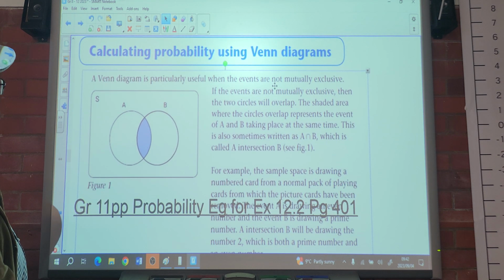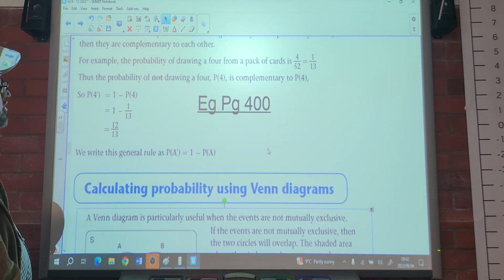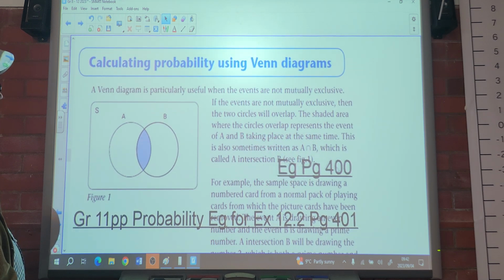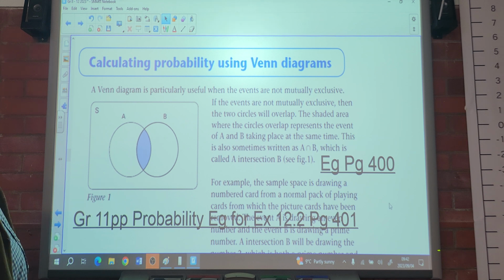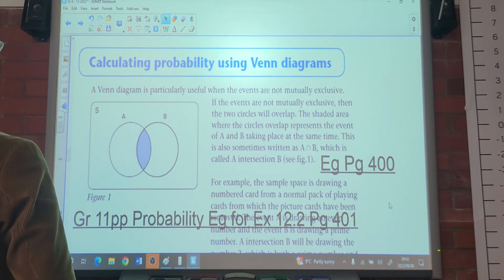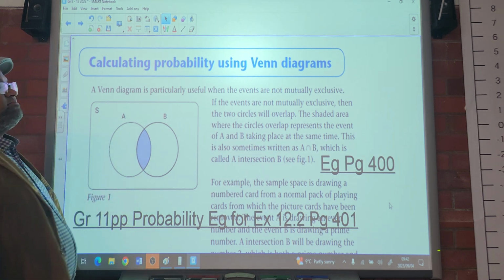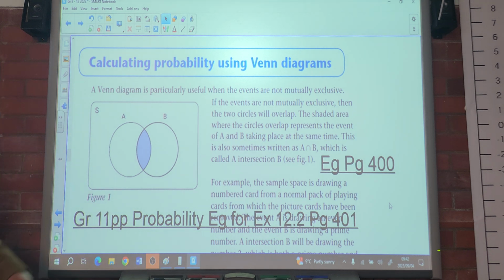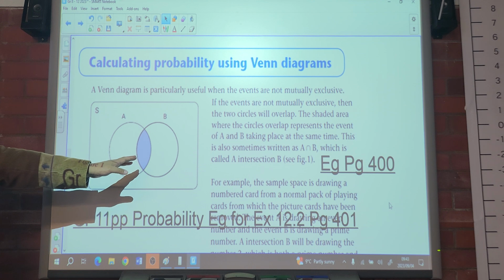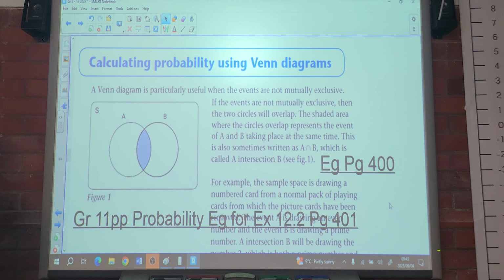Calculating probability from the Venn diagram. In exercise 12.2, here you are just shading. So let's go through some rules here. We have done Venn diagrams in grade 10. You remember? It was our favorite, no? A Venn diagram is particularly useful when events are not mutually exclusive, so they are mutually inclusive, which means to say there's an overlap.